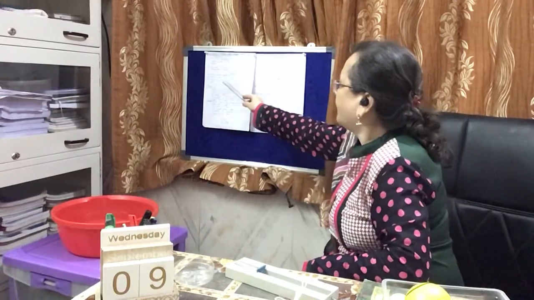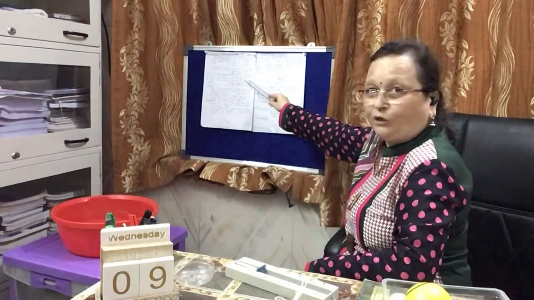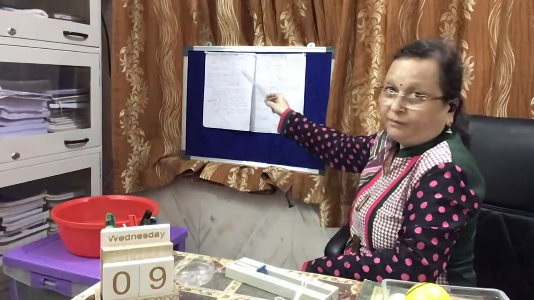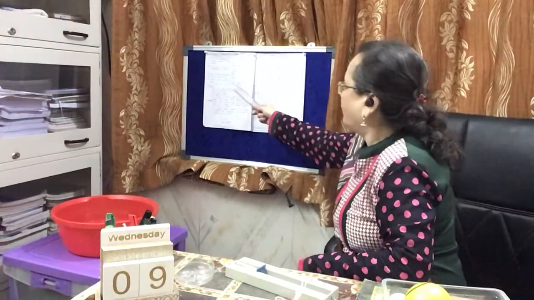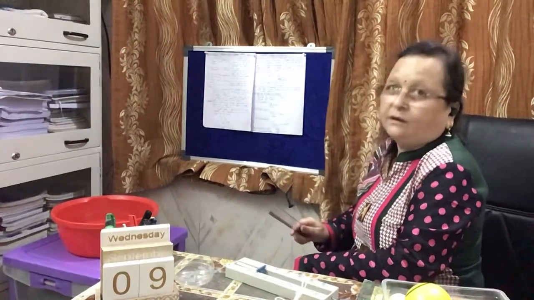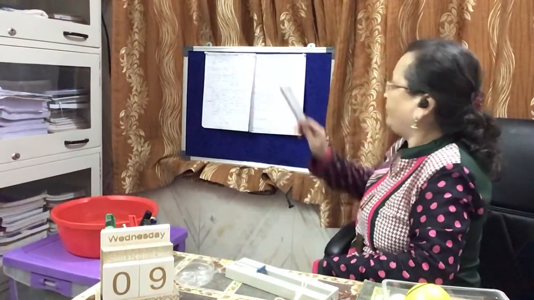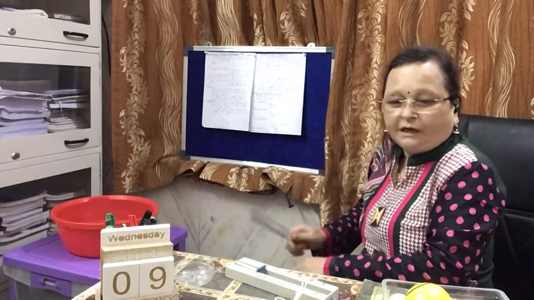Third, the SI unit of mass is kilogram, and the SI unit of weight is newton. Fifth point, the mass never becomes zero, but at the center of the earth, the weight of the object becomes zero. So students, these are the 5 differences between mass and weight. Is that clear? I hope with the help of these 2 activities, you are easily able to identify what is mass and what is weight.